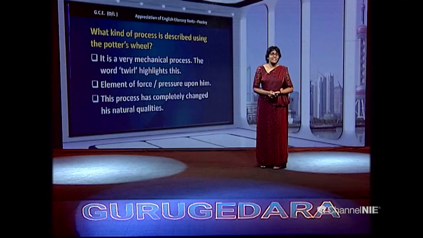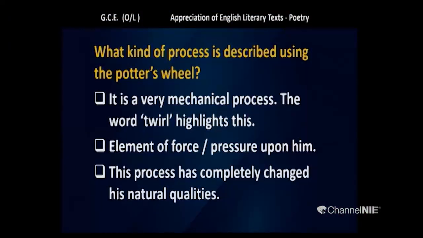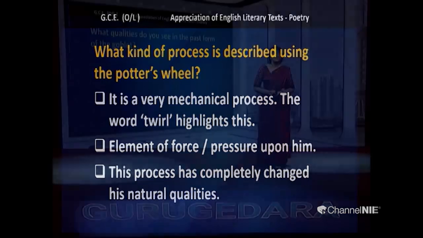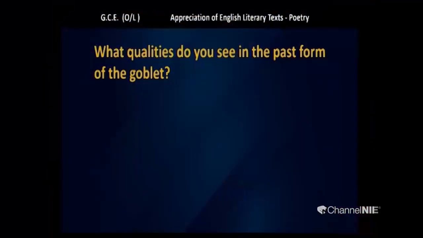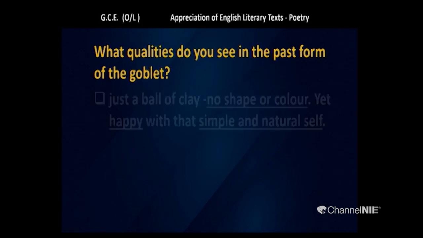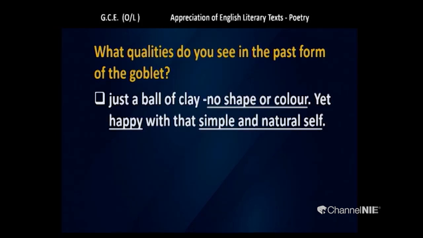Another point, the process has completely changed its natural quality. What qualities do you see in the past form of the goblet? Can you think of some possible answers? Yes, just a ball of clay doesn't have shape or color, but it is happy with that simple natural state, its natural self.